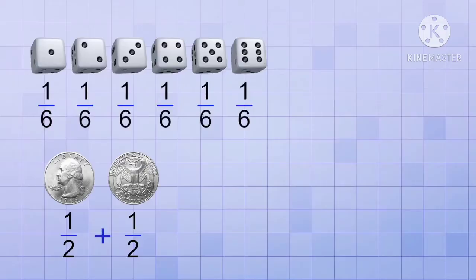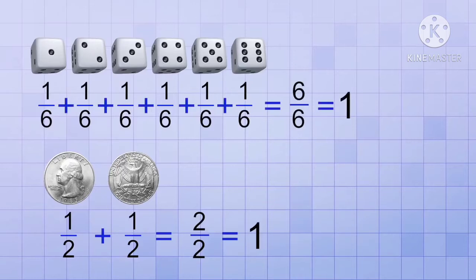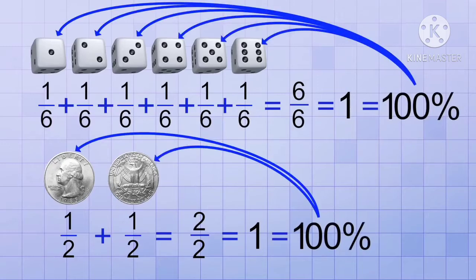If you add up the probabilities for the coin flip, you get 2 over 2, or 1. And if you add up the probabilities for rolling the die, you get 6 over 6, which is also 1. And that's not just a coincidence. If you add up the probabilities of all possible outcomes of a trial, the total is going to be 1, or 100%, because it is certain that at least one of those possibilities will happen.